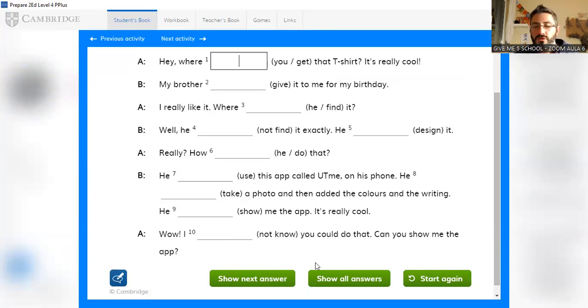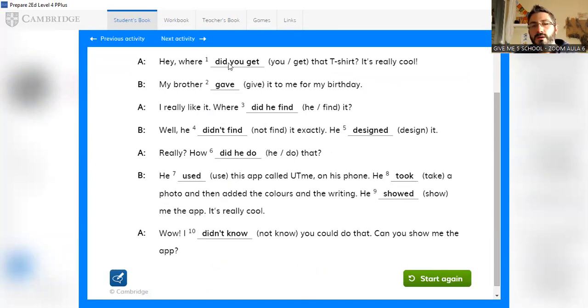Perfect. And now I'm going to show you the answers. Where did you get that t-shirt? My brother gave it to me. Okay, you have time to look. Remember, if it's a regular verb, ed, or d, and for example, used, only one d, designed, ed. But remember if it's in question, how did he go? Or if it's in negative, didn't find, we write the verb in infinitive. Okay, this is important.